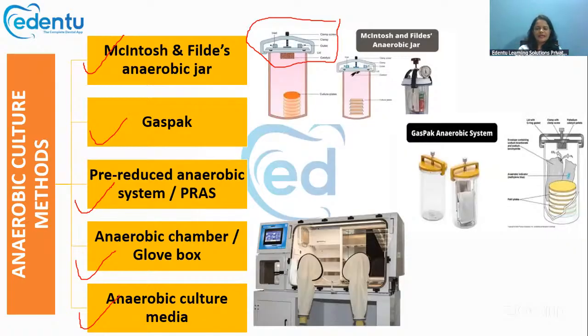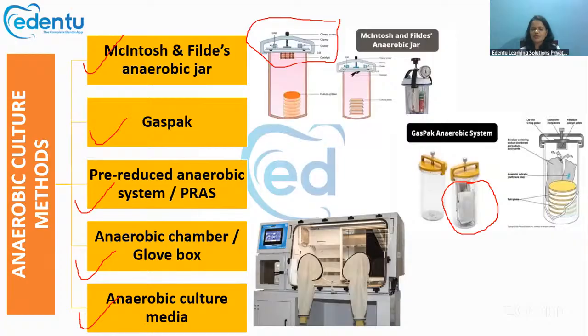Then there is the gas pack system. In the gas pack system, there are some disposable envelopes that are present like this. These disposable envelopes will generate hydrogen and carbon dioxide when you add water to them, and that will create the anaerobic environment. So that is called the gas pack system.